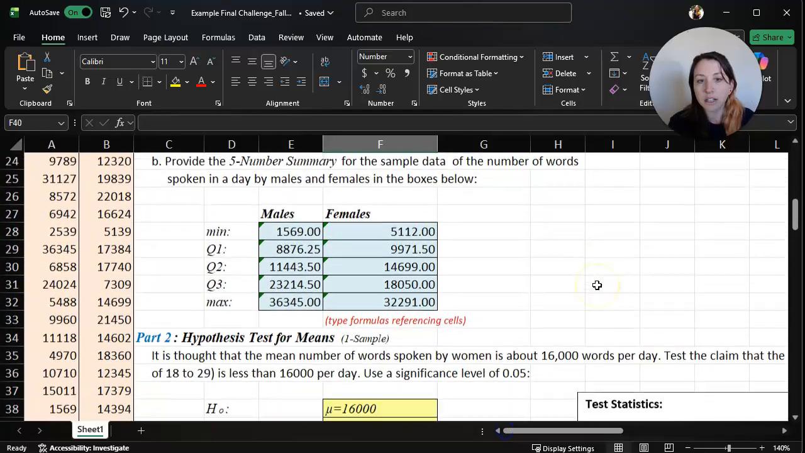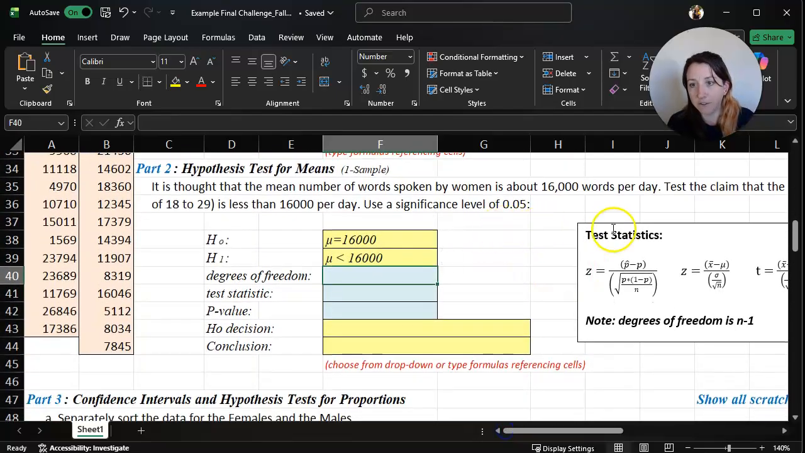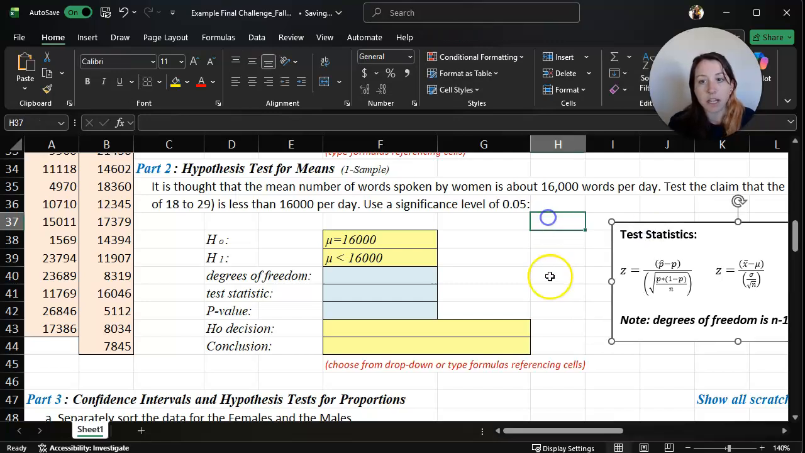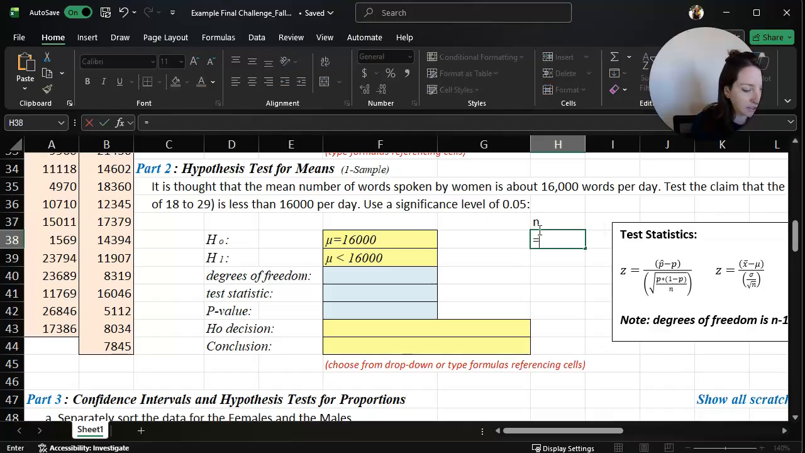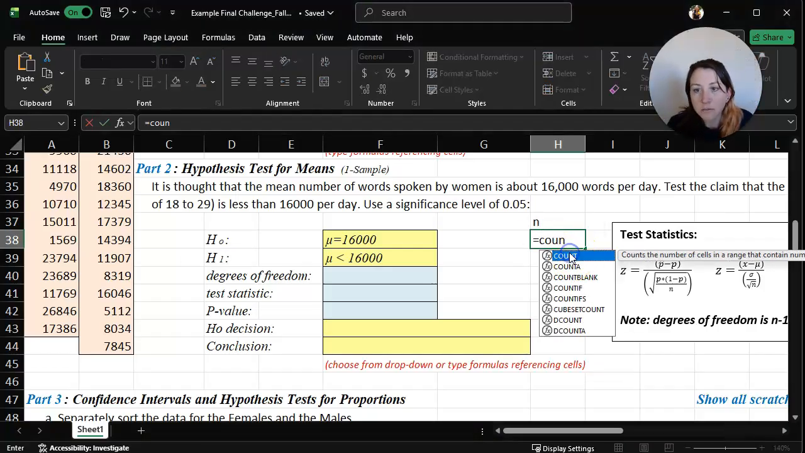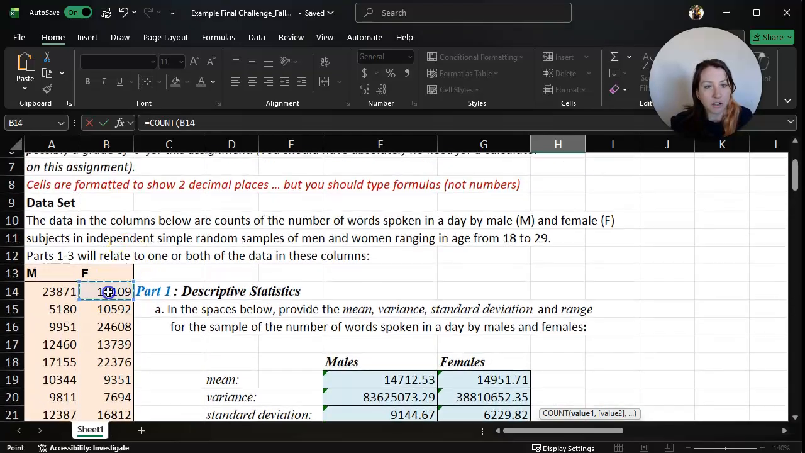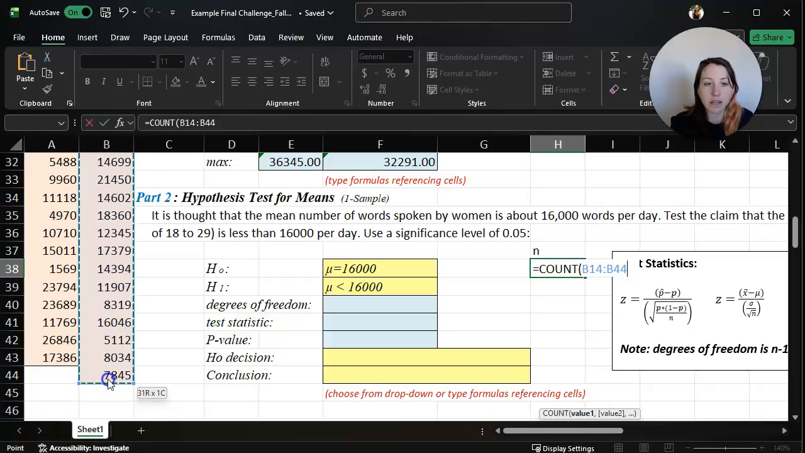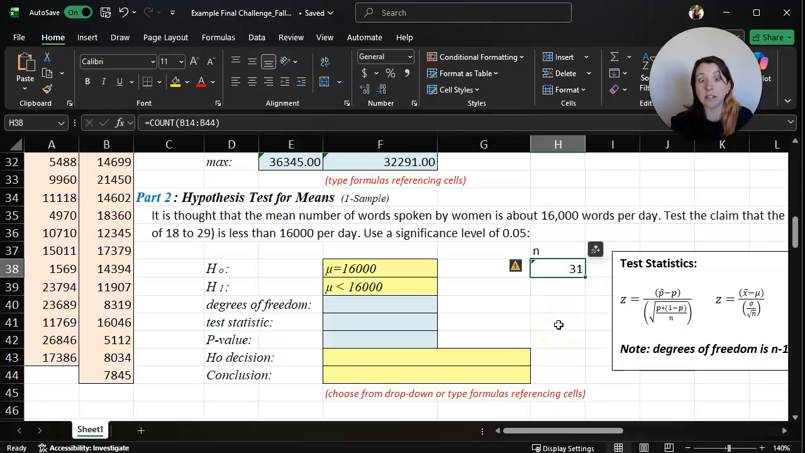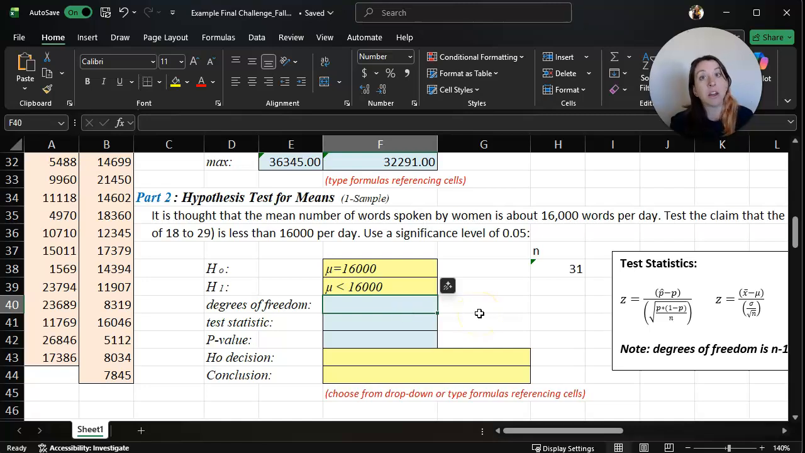Scrolling down here, if I want to find n, remember n is the number of data values. One way to do that is to highlight these, and it'll tell you at the bottom how many there are. But I'm going to formally count this, so I will use the count function. Click and highlight. Again, we're looking at the female sample because we are considering the female population. When I count, we have 31 data values, and that is our n. So our degrees of freedom would then be 30. Now, 30 is an exact value, so you could just type in 30 and that would work.